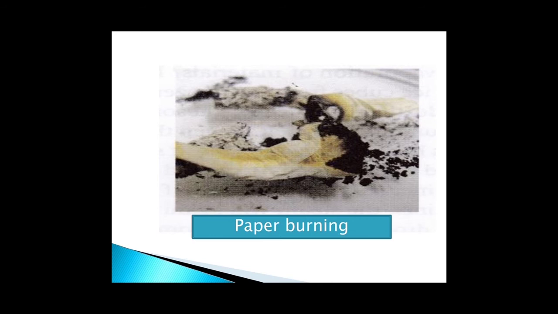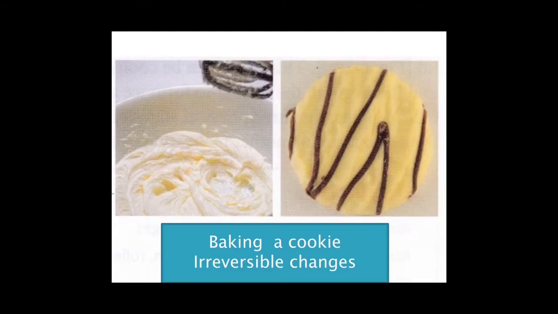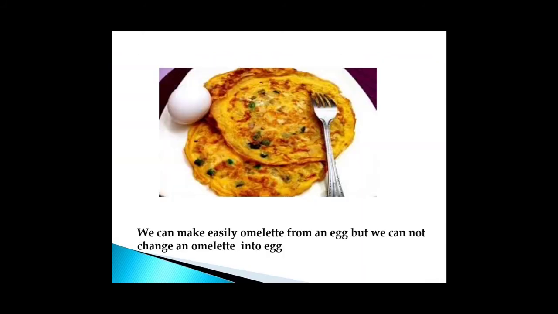Paper burning is an example of irreversible change. Why? Because it's not possible to get back its original form once the process is over. Baking of a cookie is an irreversible change. Once the baking process is over, it's not possible to get back the ingredients that were added in the beginning.